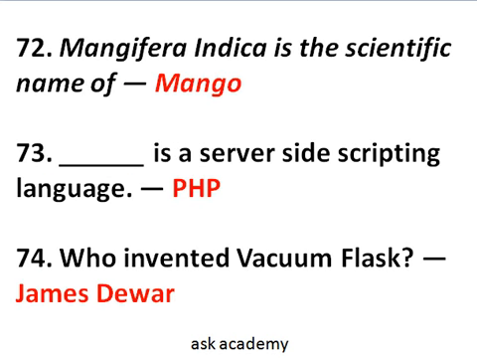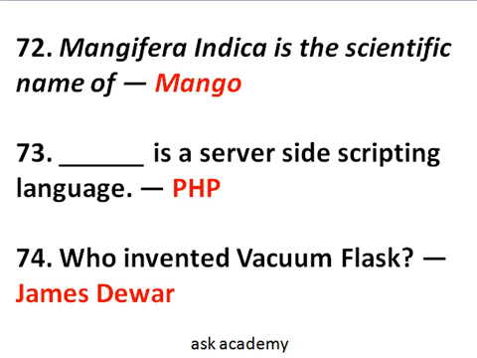Question number 72. Mangifera indica is a scientific name of mango. Question number 73. Dash is a server-side scripting language. So PHP is a server-side scripting language. Who invented vacuum flask? Question number 74. So James Dewar invented vacuum flask, and vacuum flask is nothing but the thermos. Okay, so thermos was invented by James Dewar.